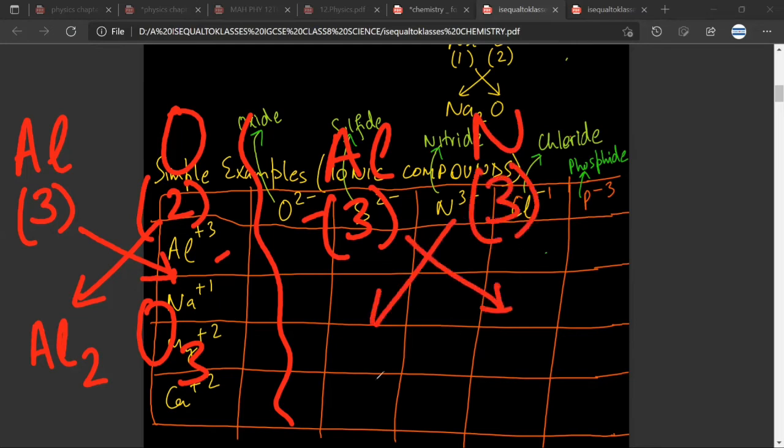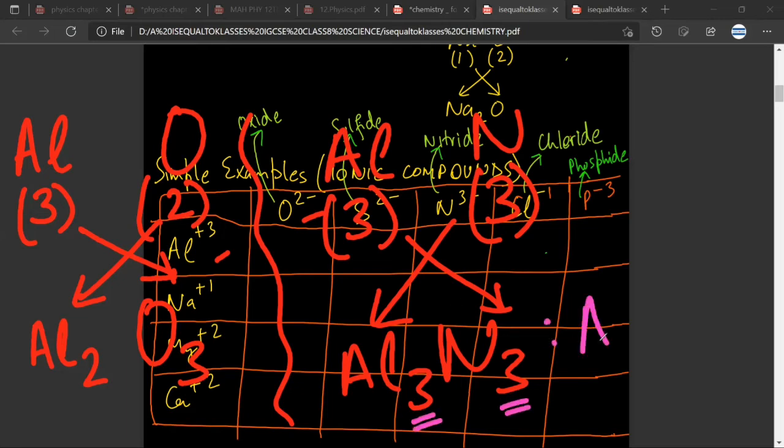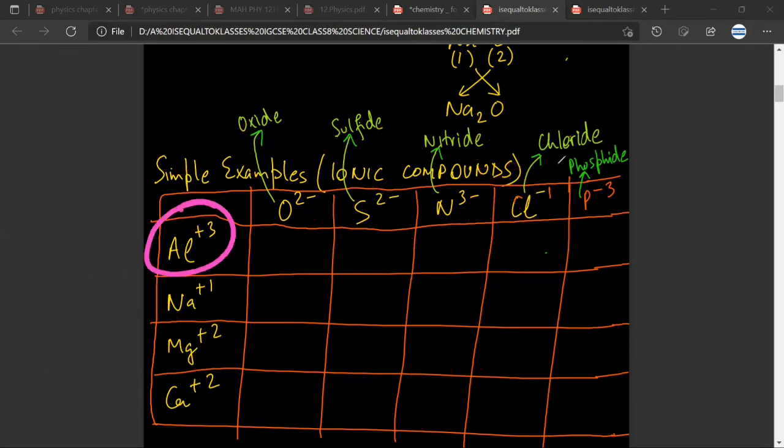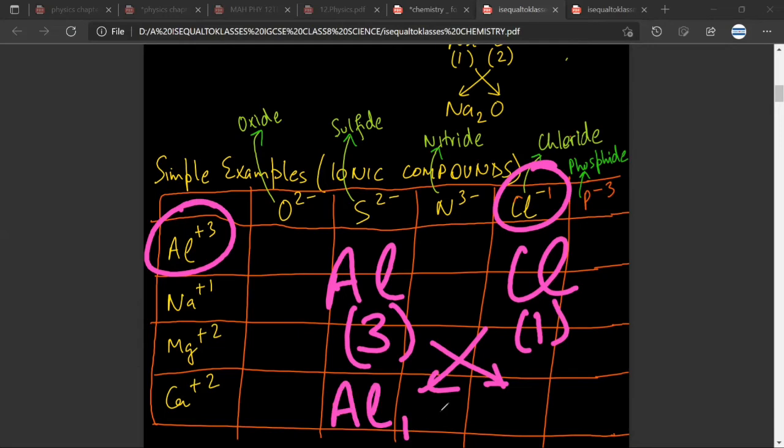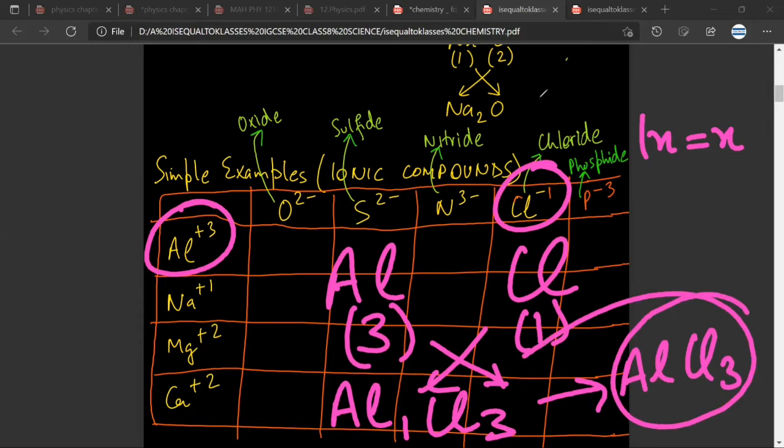So if I do a crisscross, then Al3 and N3. Any doubt? Now, if it is an ionic compound, then you need to write only the ratios. Are we comfortable till here? Okay. Al+3 and chlorine. How do I write this? Al and chlorine, the valency of aluminium, the valency of chlorine. I do a crisscross. So Al1 and Cl3. And this 1 is not written, like we don't write 1x in algebra, we only write x. So similarly, this 1 is ignored and we write only AlCl3. Any doubt?